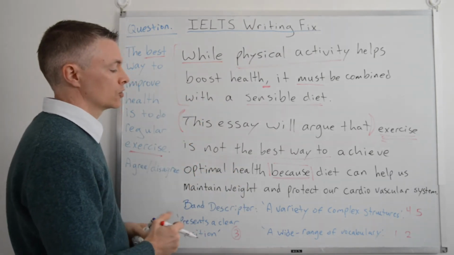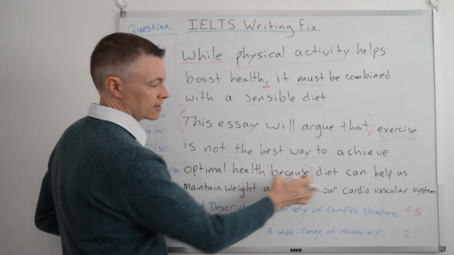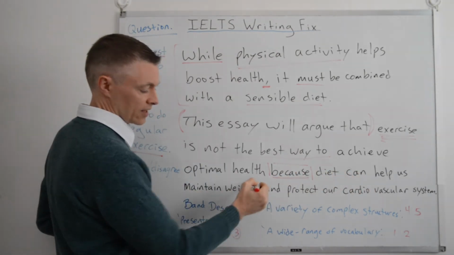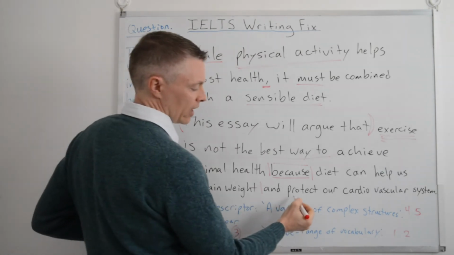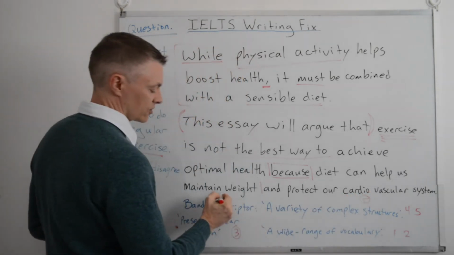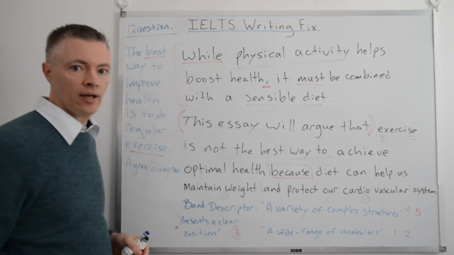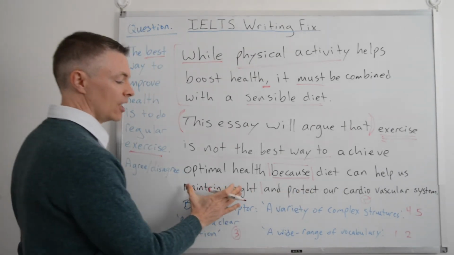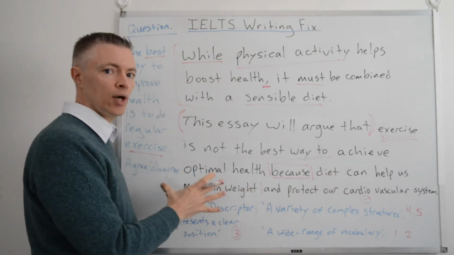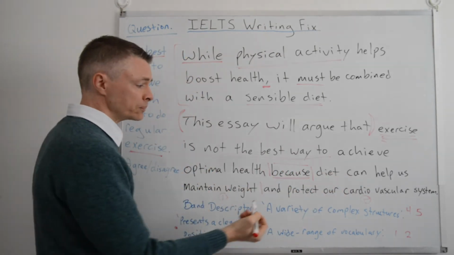Okay. So now we have "because diet can help us maintain weight." That's one reason, that's one paragraph. And then we have "protect our cardiovascular system," that's a second reason, that's our second paragraph. Okay, that's going to be our essay. So this helps us structure the whole essay. This is something I teach you how to do in my course.